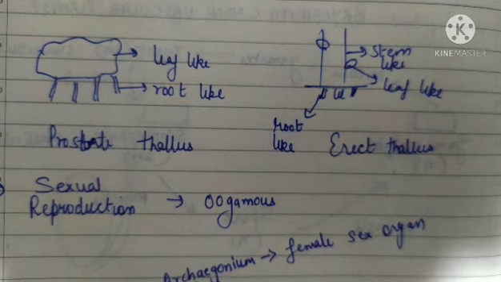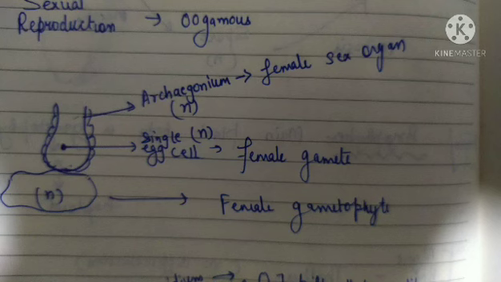Now the sexual reproduction takes place by oogamy. In oogamy, the female gamete is large and non-motile, whereas the male gamete is small and motile. So here you observe that on sexual reproduction, this thallus will undergo mitosis and form